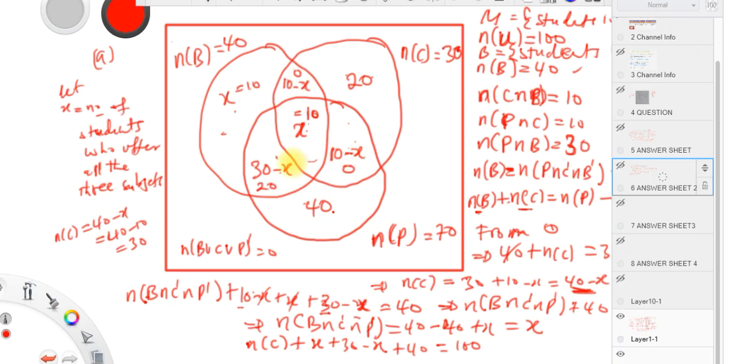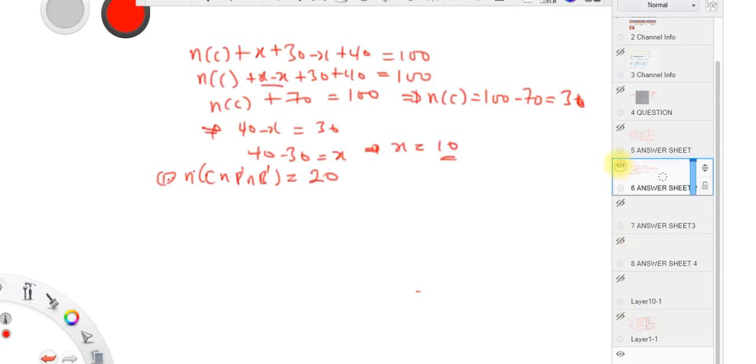So if it says 2 subjects only, we add these together. That will be 20 plus 0 plus 0, which is 20. So only 2 subjects is 20, guys.